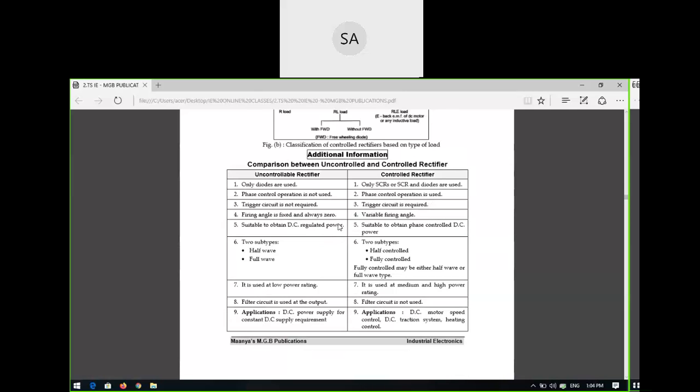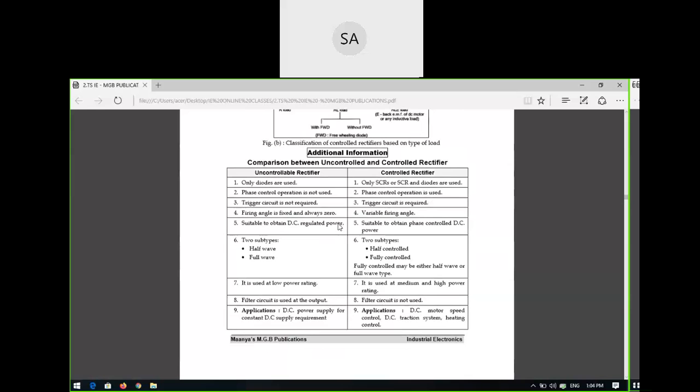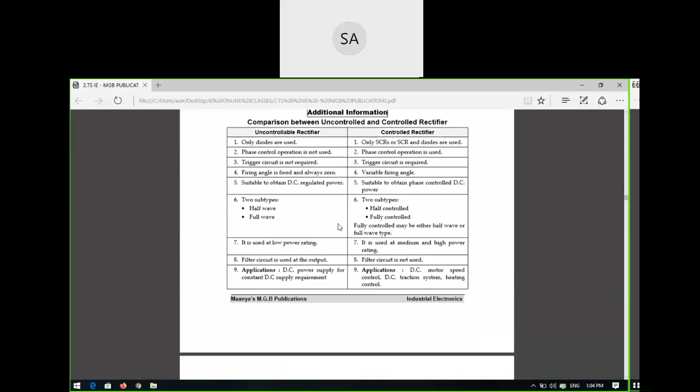So what is the comparison between uncontrolled and controlled rectifiers? What is the meaning of a controlled rectifier and an uncontrolled rectifier? An uncontrolled rectifier means one that uses diodes. So what are the types of rectifier? Full wave rectifier, correct or not?